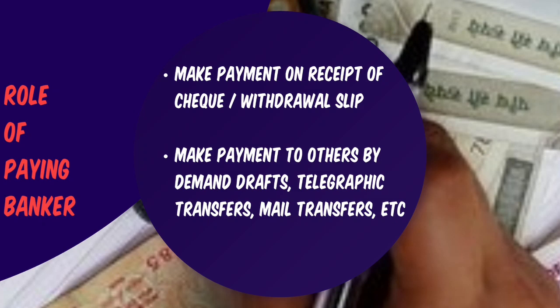Also, in the case of defective title of the holder, the bank can refuse to make payment. This means that if the holder of the check, that is the person who is presenting the check to the bank, has got a defective title, then the banker must refuse payment.